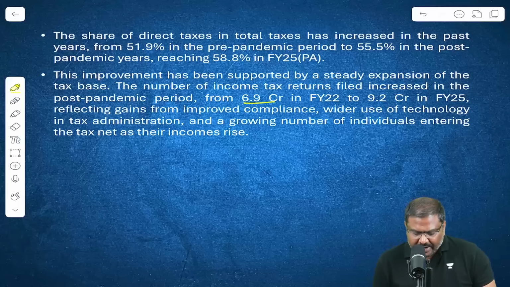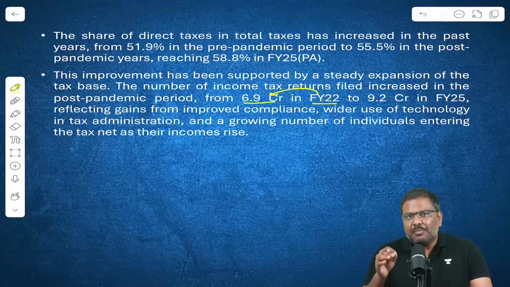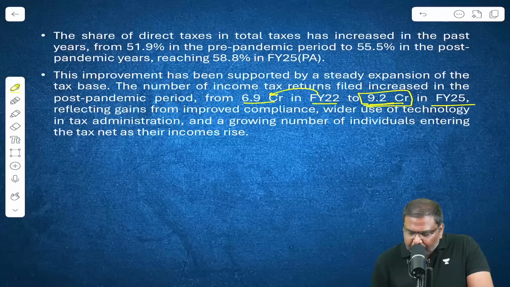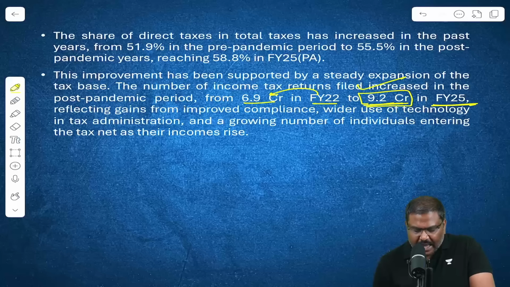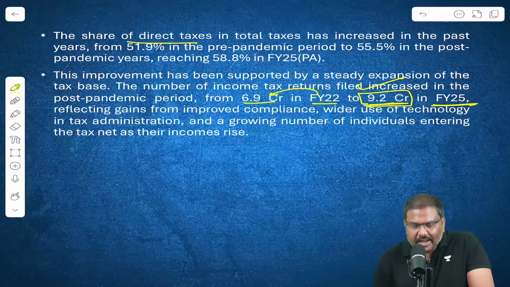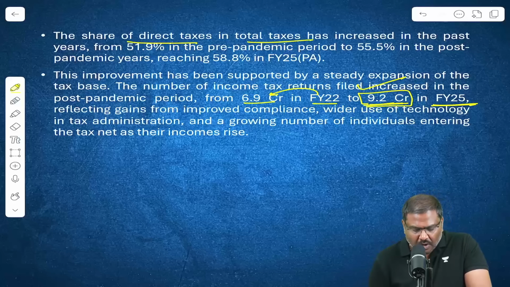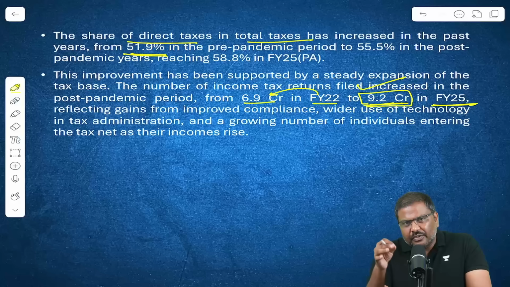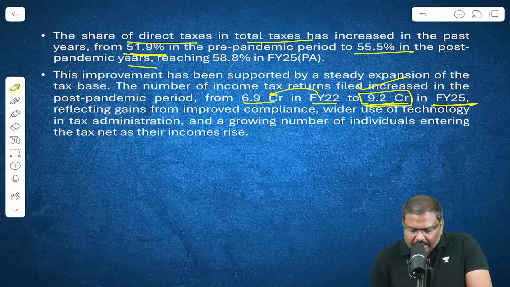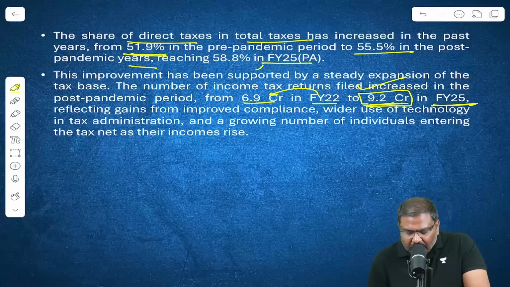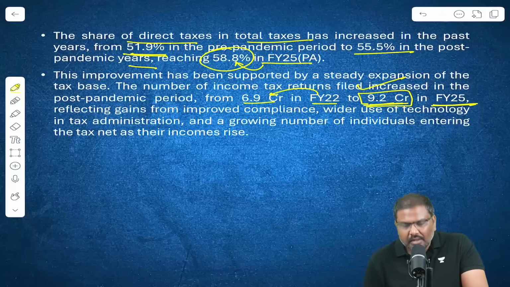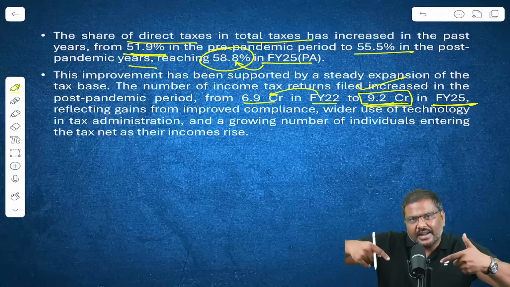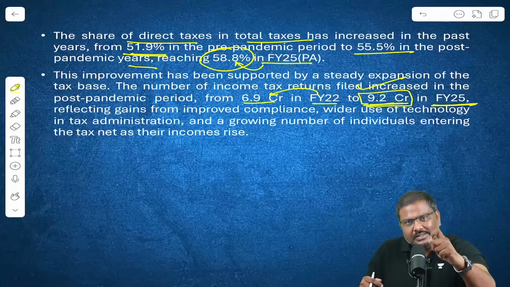Look at the data that has been provided. Financial year 22, 6.9 crore income tax returns have been filed. In the financial year 25, 9.2 crore income tax returns have been filed. Right, the share of direct taxes out of the total taxes also has increased. Pre-pandemic it was 51.9%. Post-pandemic it is 55.5% for the financial year. Right, for the financial year 25, it is further estimated to be much higher, that is at 58.8%. So the tax base has widened. This has resulted in collection of higher and higher direct taxes.